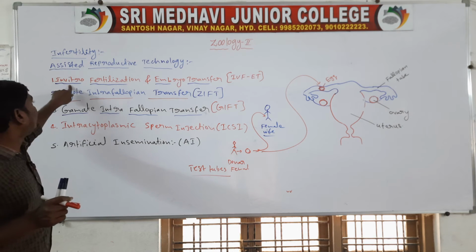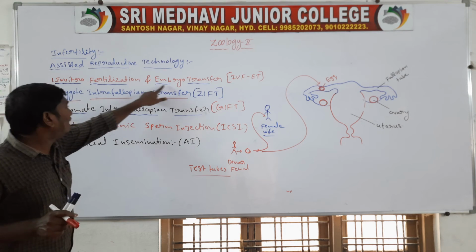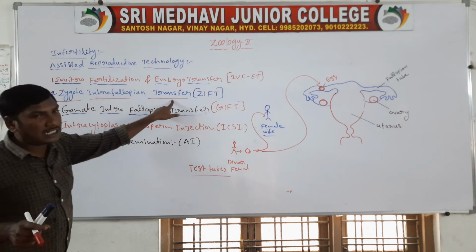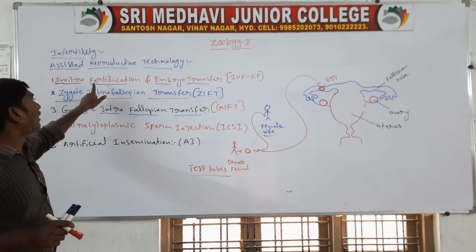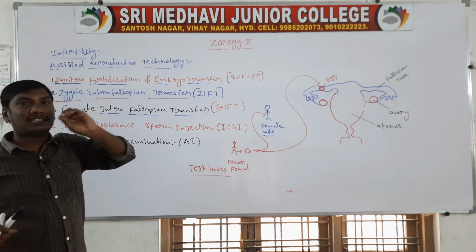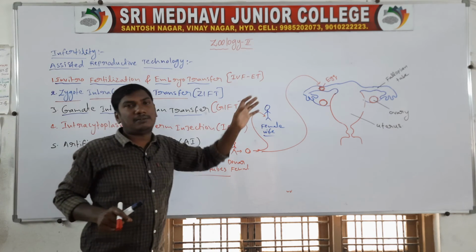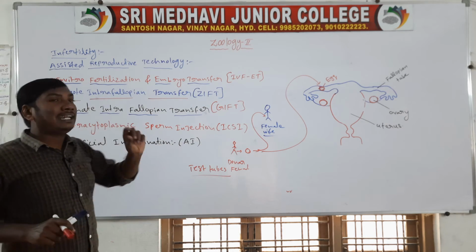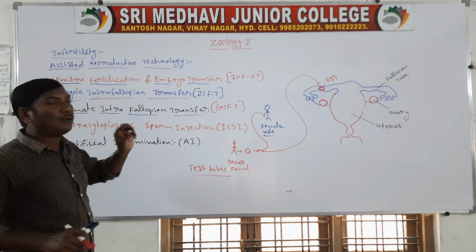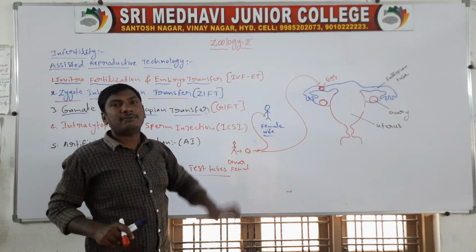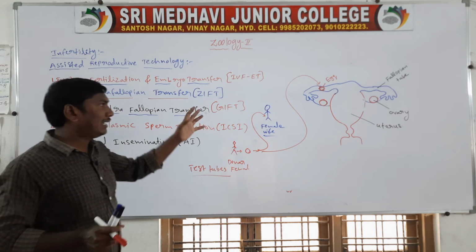One is in vitro fertilization and embryo transfer. Second, zygote intrafallopian transfer. Third, gamete intrafallopian transfer. In the first technique, the embryo is transferred into the female body. In the second, only the zygote is transferred into the female body. In the third technique, only the egg is transferred into the female fallopian tube. So these are the three techniques.